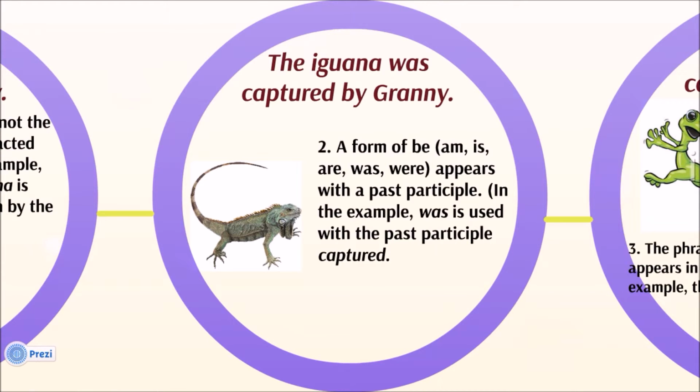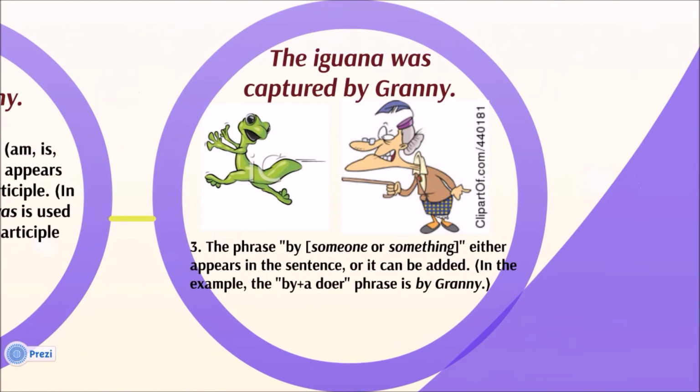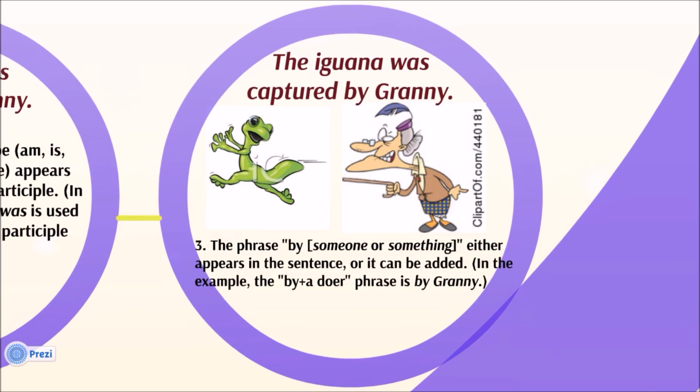Second, a form of be, am, is, are, was, were, appears with a past participle. In the example, was is used with the past participle captured. Third, the phrase by someone or something either appears in the sentence or it can be added. In the example, the by plus a doer phrase is by Granny.